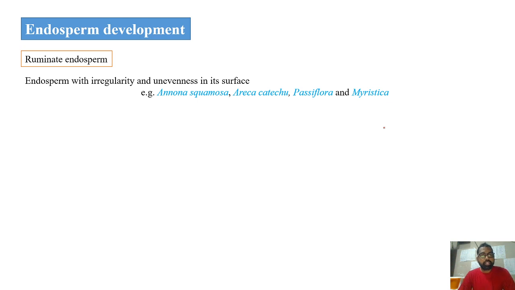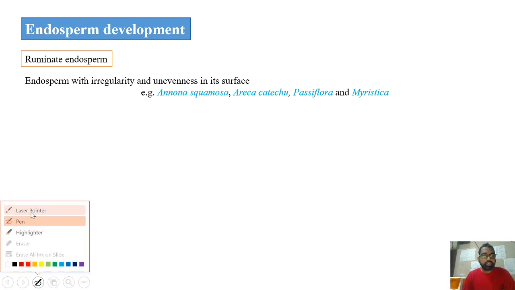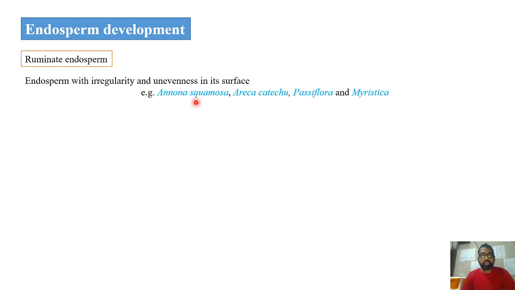And there is a different kind where the endosperm may be irregular and it will have an uneven surface. Such kind of endosperm is called ruminate endosperm. You can see it in the case of Ananas squamosa, that is the custard apple, Areca catechu, this is Areca palm, Passiflora and Myristica. Such ruminate endosperm is very common in palm plants. Areca palm is one of the examples for that.